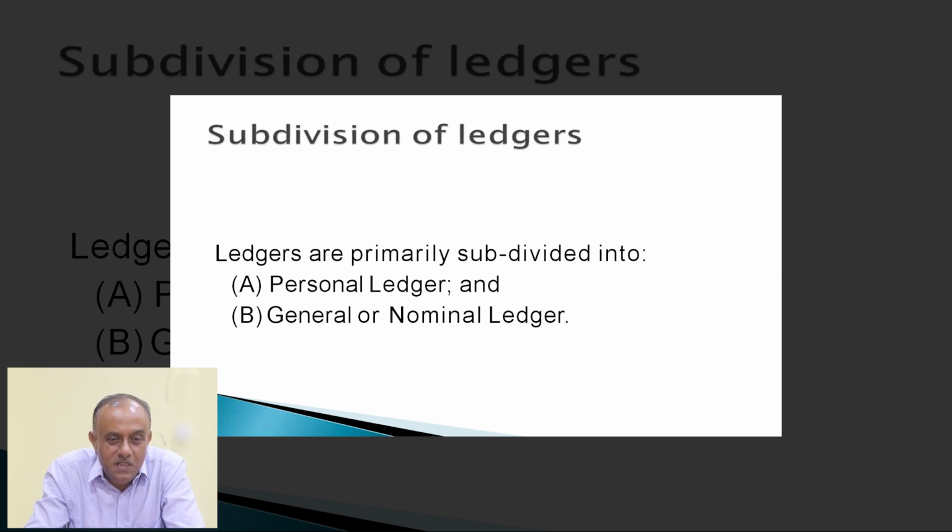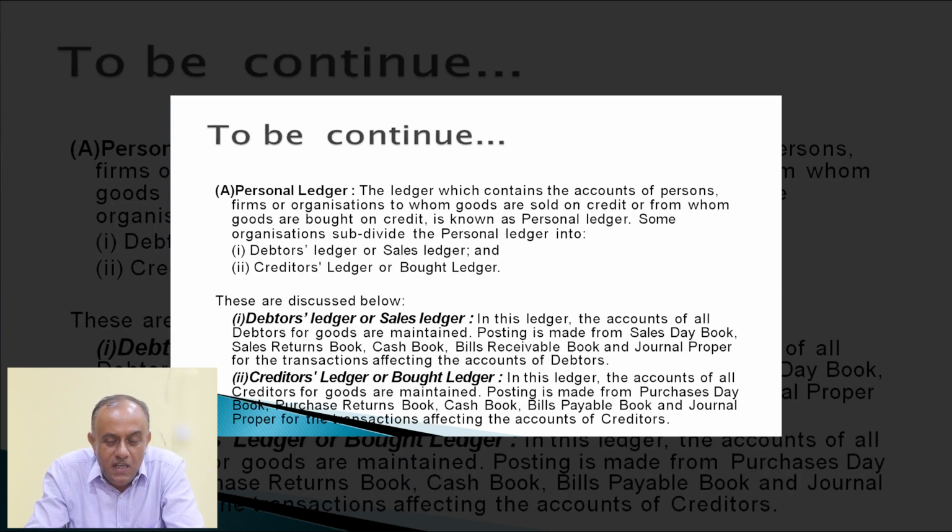So personal ledger means the ledger which contains the accounts of persons, firms or organizations to whom goods are sold on credit or from whom goods are bought on credit. Some organizations subdivide the personal ledger into two parts. One is debtors ledger or sales ledger, another is creditors ledger or bought ledger.